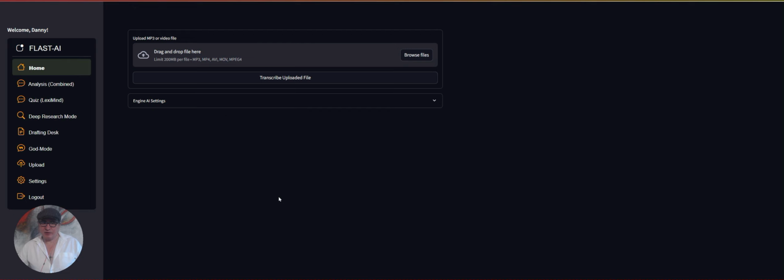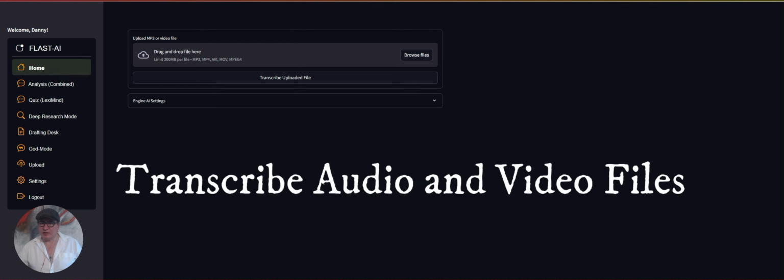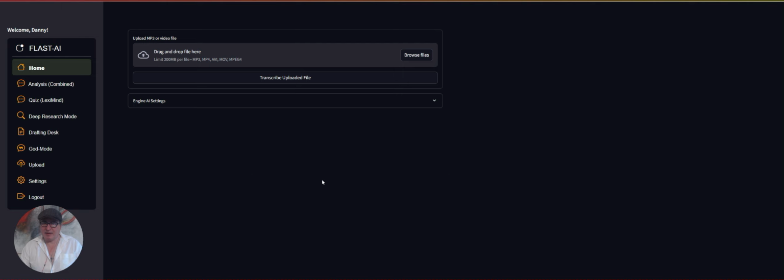Okay, now once we're logged in, we can see a menu on the left-hand side with all the various features and settings. We're greeted with a screen where you're able to upload an audio or a video file. You can click on transcribe the uploaded file, and it will extract the text for you and also give you a summary. I'm not going to run through that feature because it's been there before. We're going to go straight into the settings for the time being.